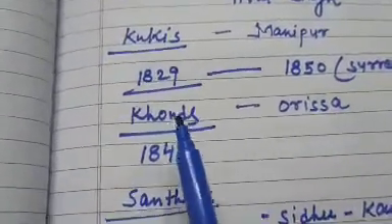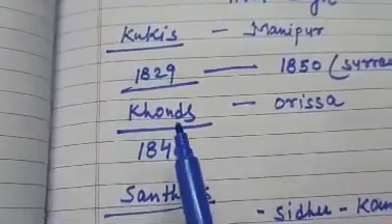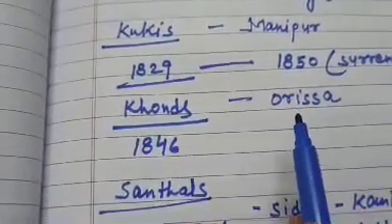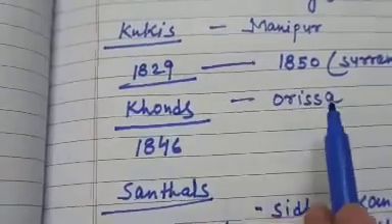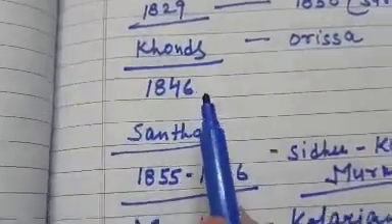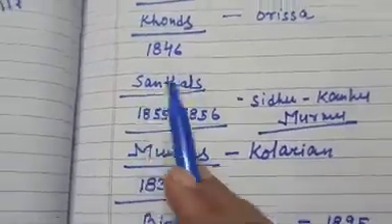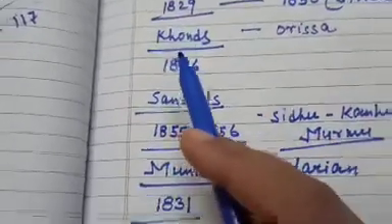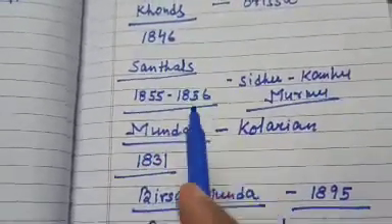Then the Khonds. Khonds were living in which part of India? Orissa. Presently Orissa is known as Odisha, but at that time it was Orissa. And they revolted in 1846. Here also they were suppressed by the Britishers because Britishers were very powerful. Then Santhals.